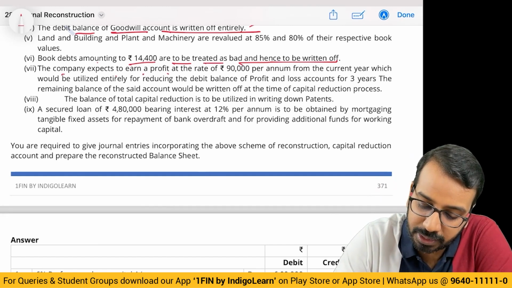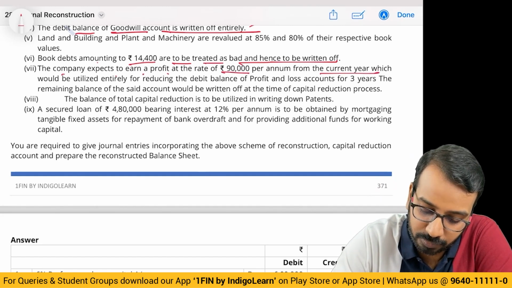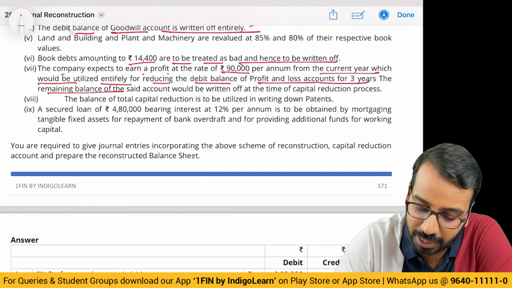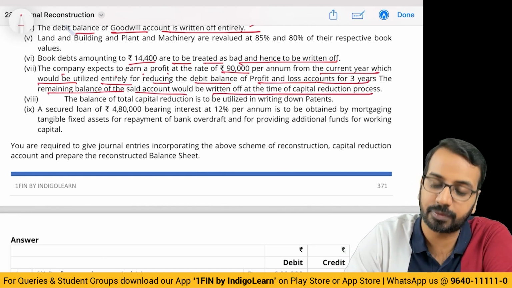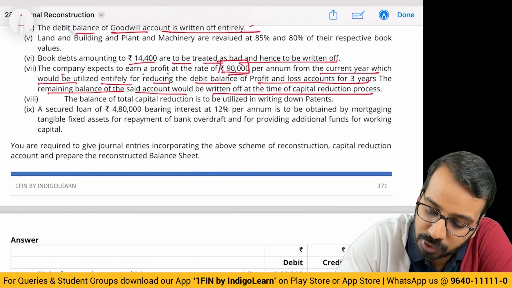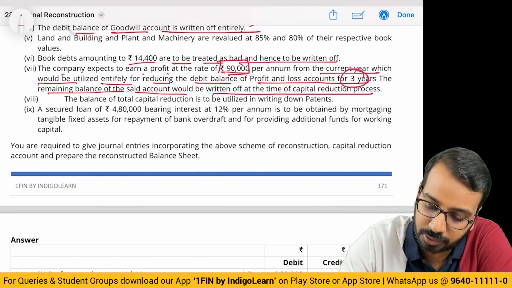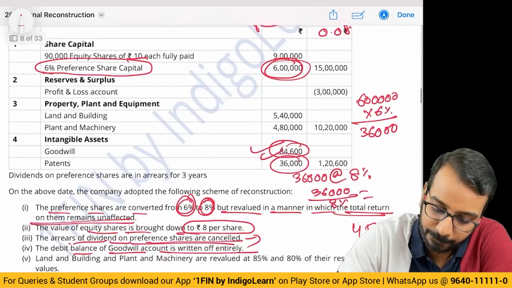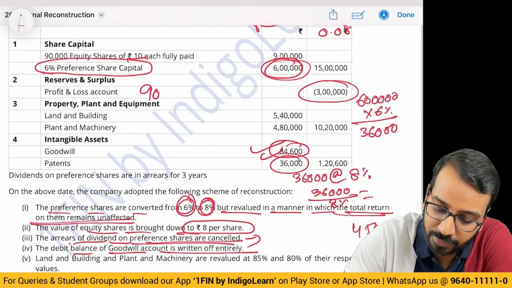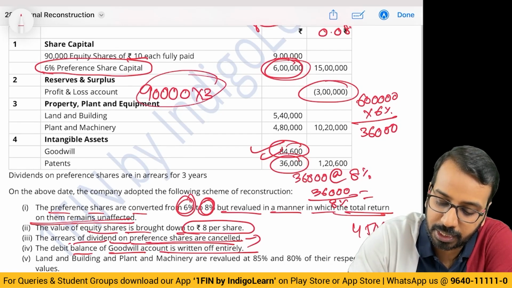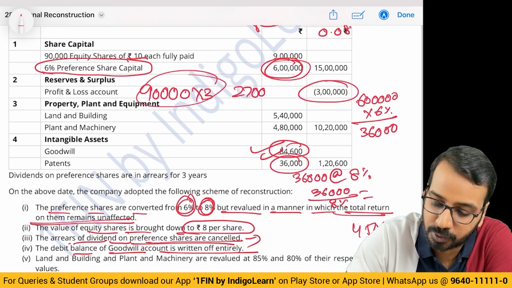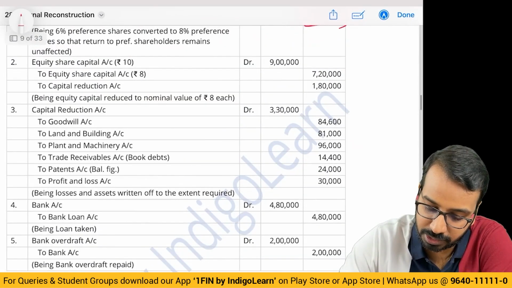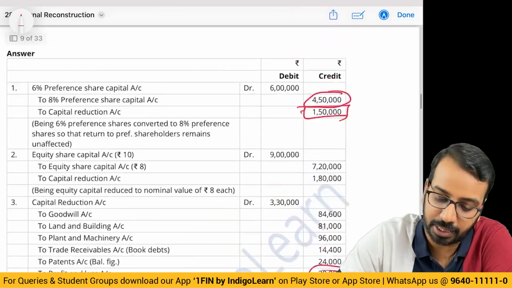Company expects to earn profit at the rate of 90,000 per annum from the current year, which would be utilized entirely for reducing the debit balance in P&L account for 3 years. The remaining balance of the said account would be written off at the time of capital reduction. So they are saying 90,000 for 3 years. Now, what do we have? Balance is 3 lakhs. Out of this, we will earn 90,000 into 3 for the next 3 years. That is 2,70,000. So balance 30,000 has to be written off. So what we'll do, we'll write off balance 30,000 in the P&L.